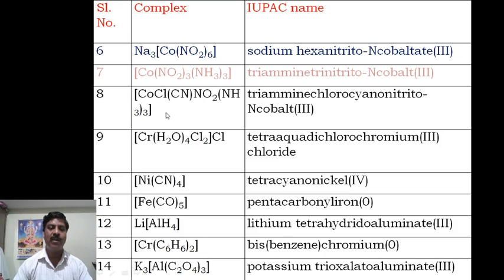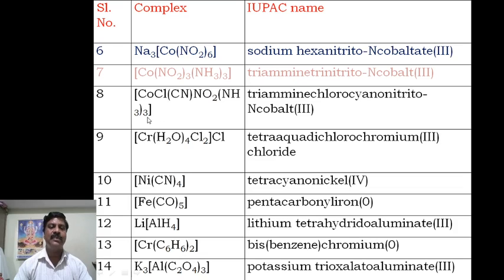Now coming to another complex, again this is a neutral one, because in the coordination sphere, left side or right side of the coordination sphere, there are no ions or atoms, therefore it is a neutral one. Then here chloro, cyano, nitrito and amine will be there. These four ligands should be arranged in alphabetic order. First amine, then chloro, then cyano, then nitrito.